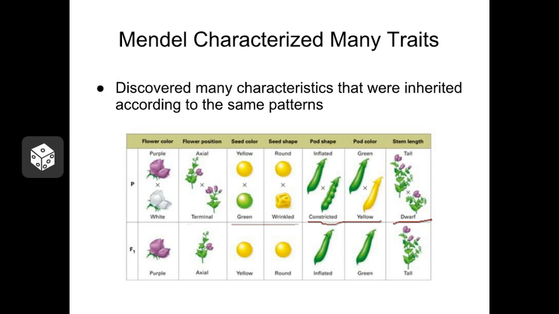Now keep in mind, Mendel didn't know anything about DNA or genes or chromosomes or any of those modern discoveries. He referred to these different characteristics simply as characters, and he could describe how they were passed from one generation to the next. But he didn't know anything about the mechanics of why that happened.